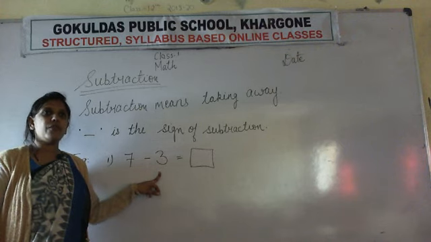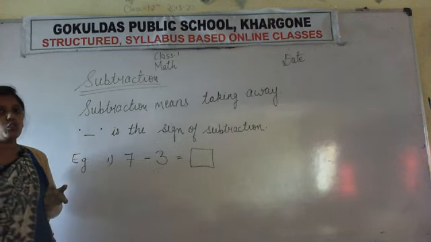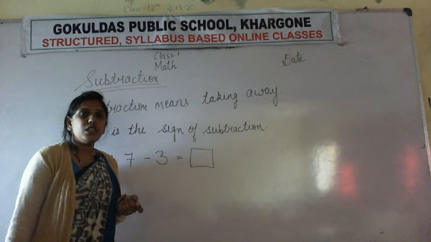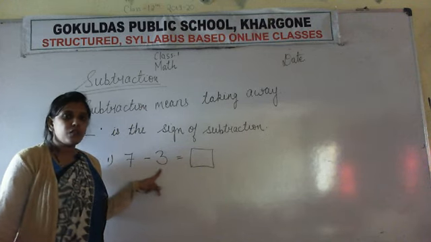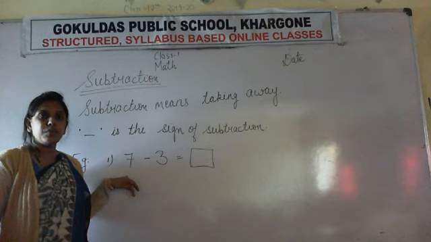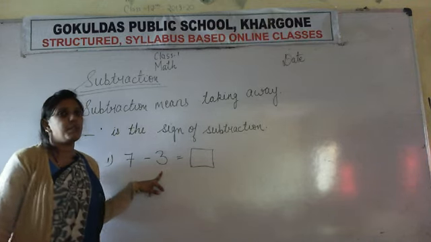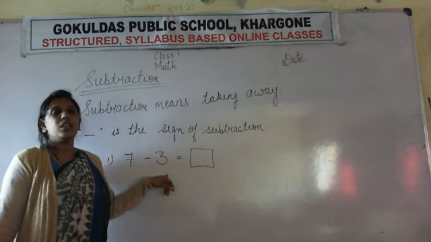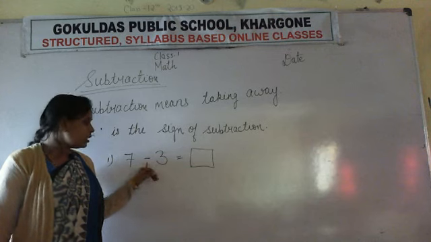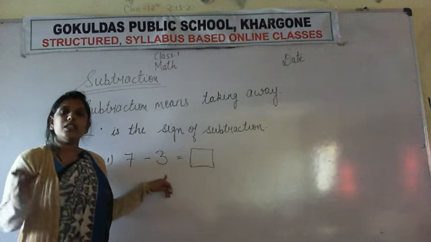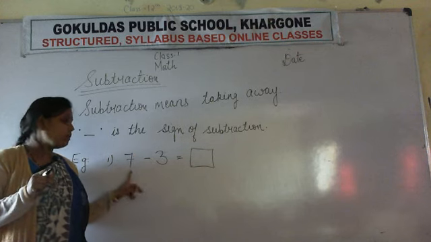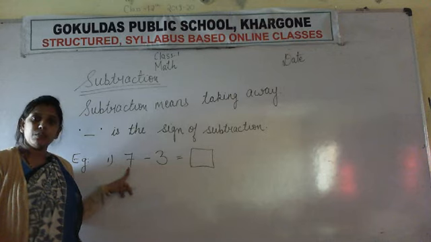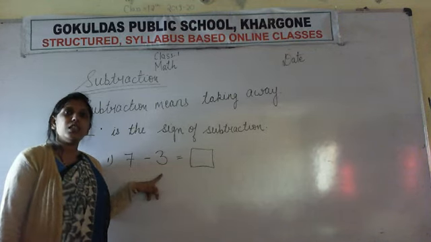So are you observing? As I have told you before, when I explained the subtraction facts, we always subtract a smaller number from a bigger number. The number that is written after the sign of subtraction is the smaller number, and the first number is always the bigger number.